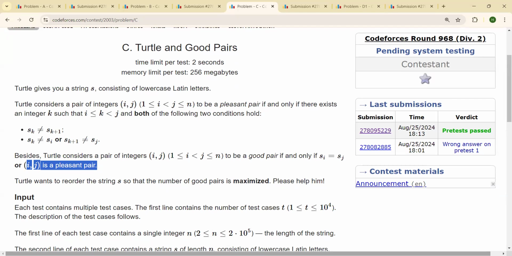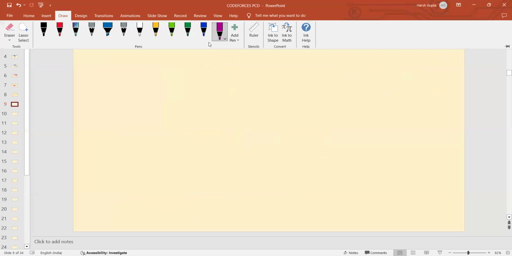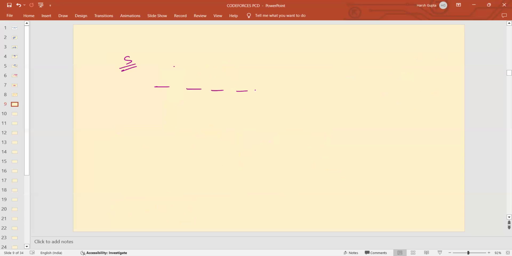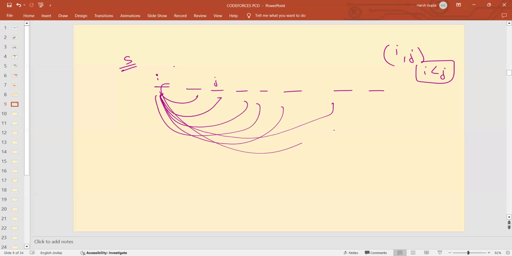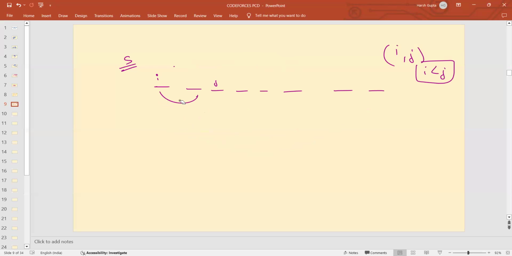Please help him. Okay. So first of all, let's understand the question. The question is that you are given a string S. You have to form pairs. So this is i, this is j. You have to form pairs (i, j) such that i is lesser than j. So looking at this, what are the possible pairs? This is a possible pair. This is a possible pair. There are multiple possible pairs, right? So there are many pairs possible and you need to check whether those pairs are pleasant or not.